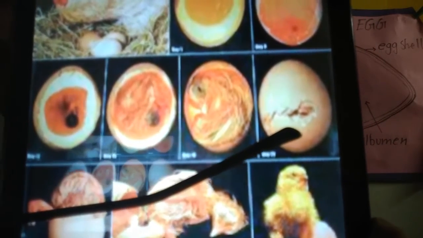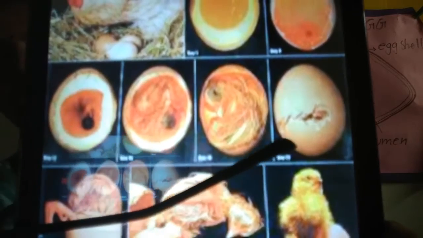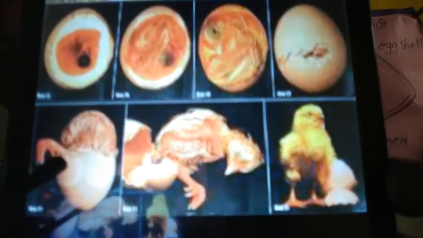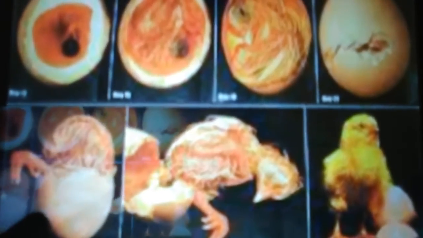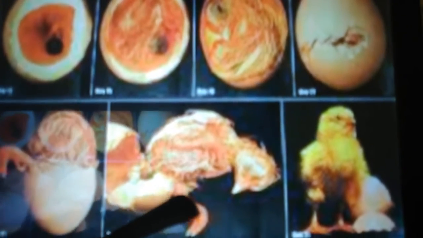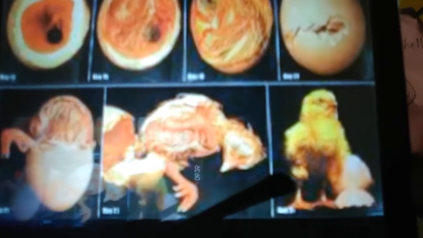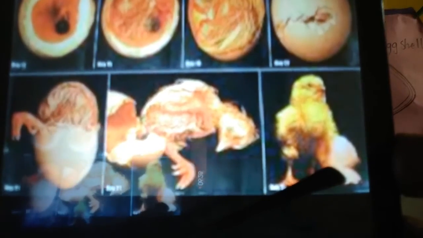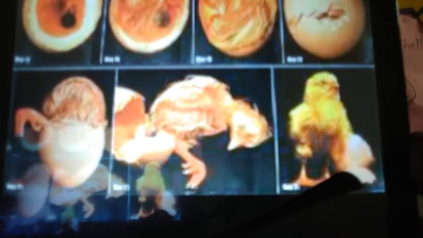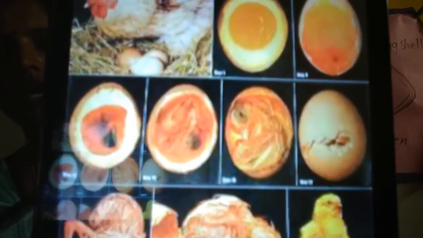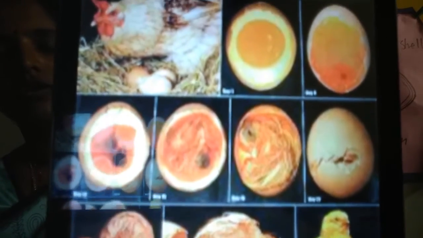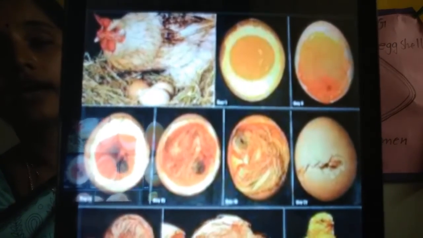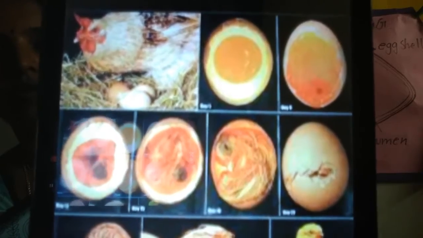And see here, eggs start hatching out. And see here, the chick comes out. And look here, it hatches out and the chick comes out at last. Okay, so these are the stages of growth in a hen's egg. Koli muttai.